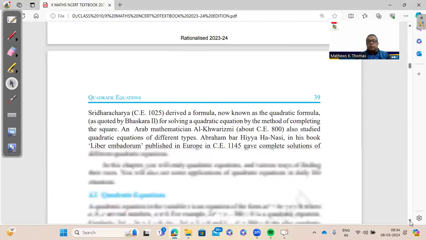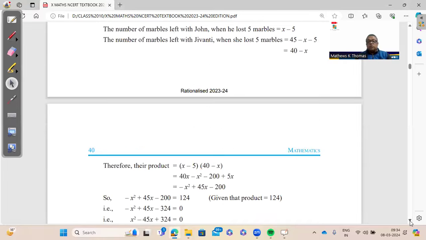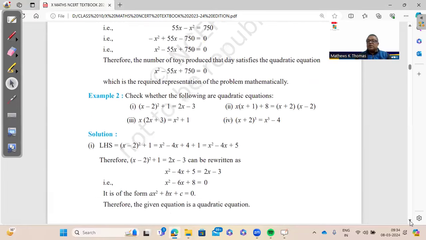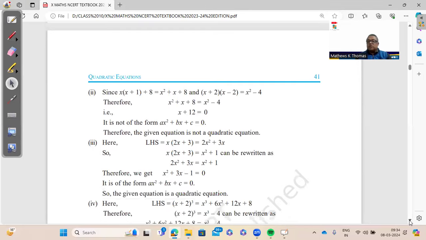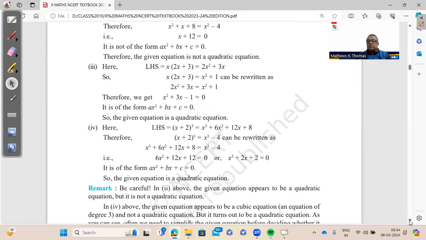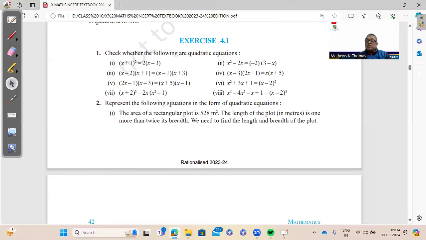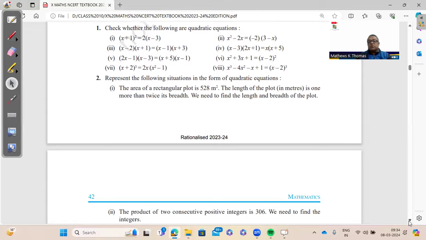Then we go to question number 4. In question number 4, first of all, we need to identify a quadratic, a 1-mark question. A quadratic equation is an equation where the degree is 2. The degree of the equation is 2. It cannot be 3. It cannot be less than 2. It cannot be more than 2. It has to be exactly 2. So this can come as a 1-mark question.